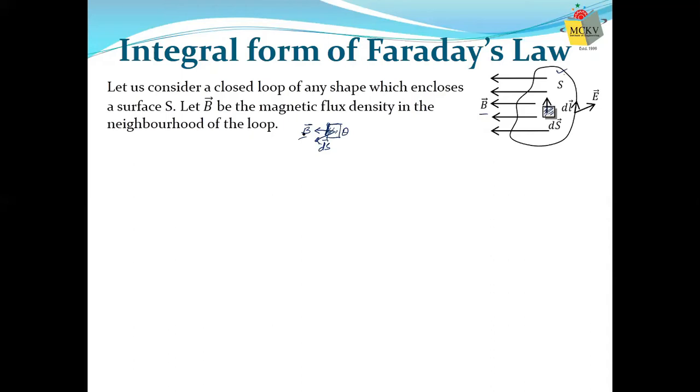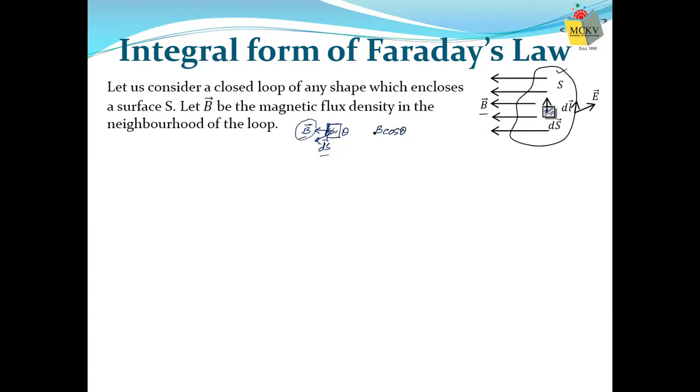So what we require is the portion of B which is in the direction of ds. The portion of B in the direction of ds is B cos theta. This is the number of lines per unit area in the direction of ds.